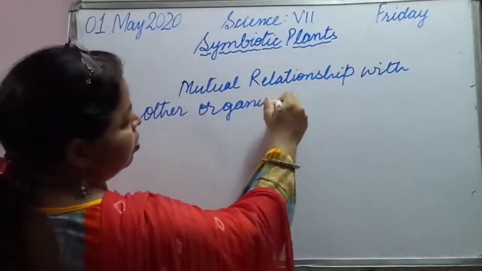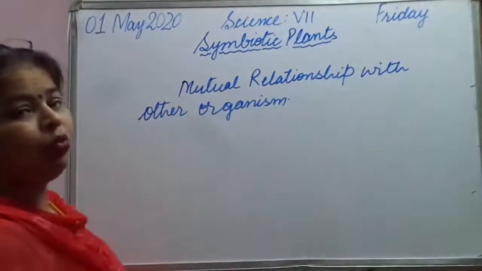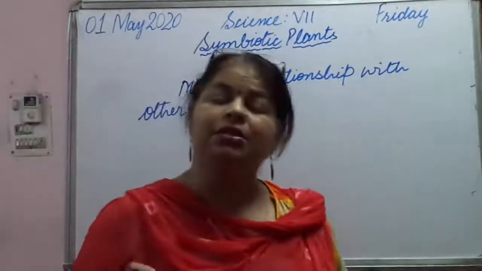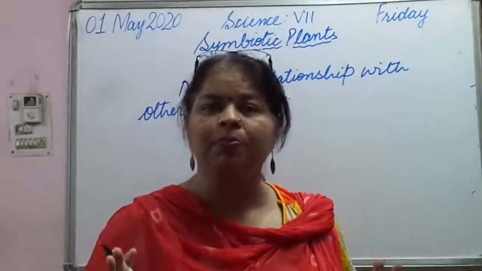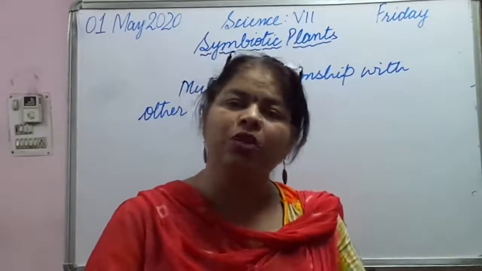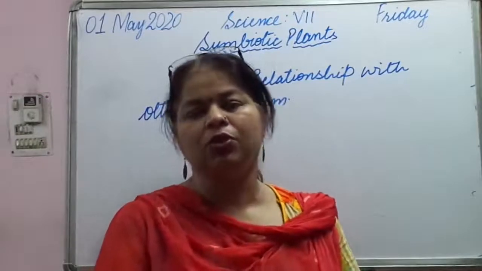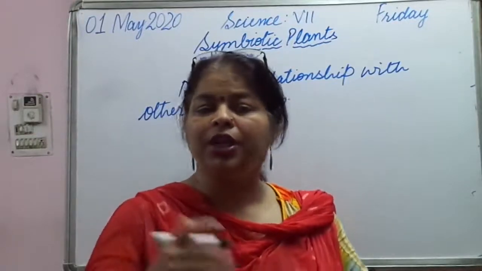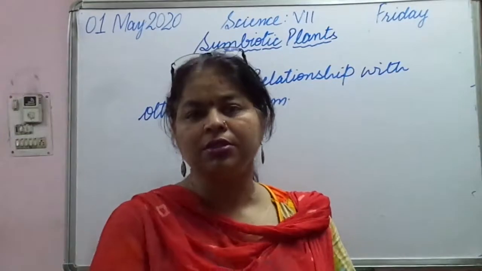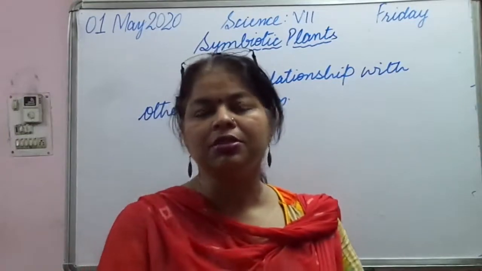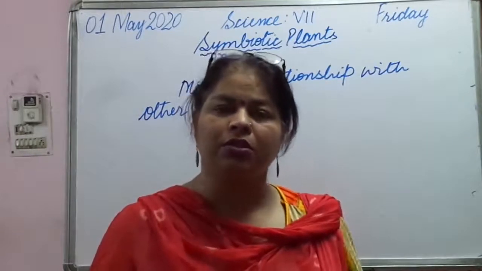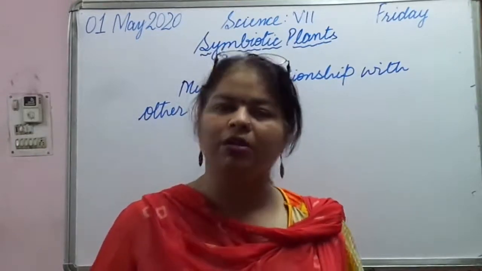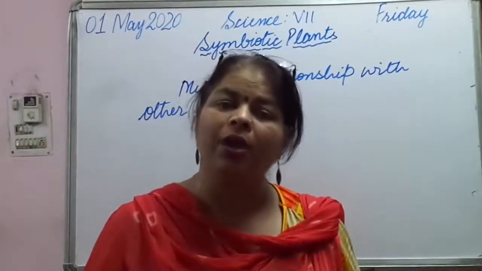They are in such a mutual relationship that they are mutually benefiting each other. Either they are sharing nutrients or maybe some other resources. Fine. So such type of association is known as symbiotic relationship or symbiotic plants.